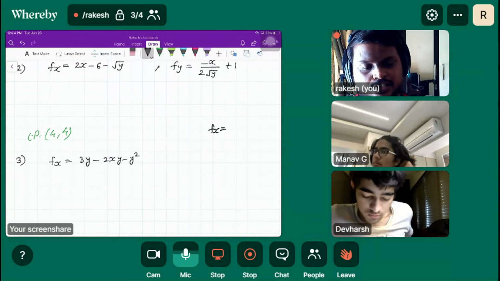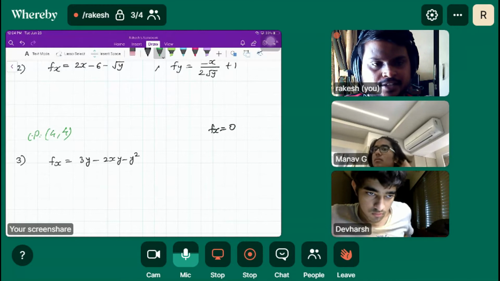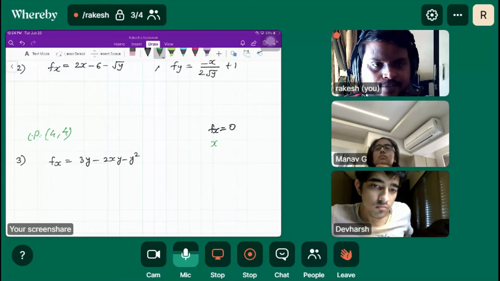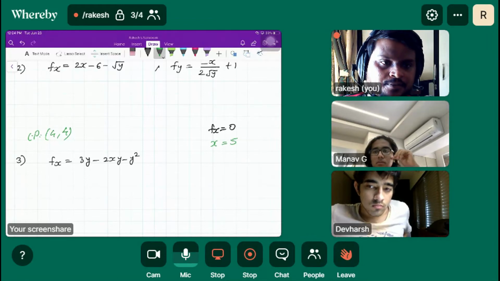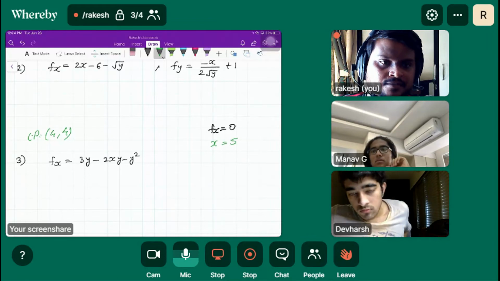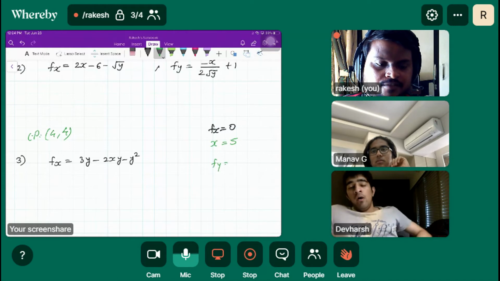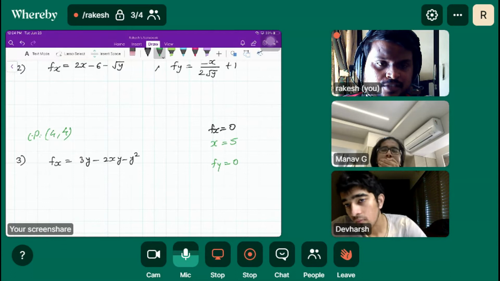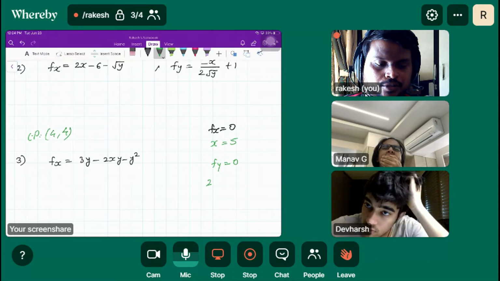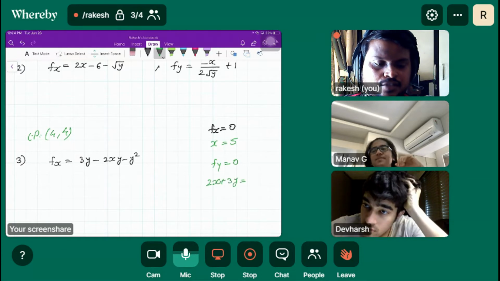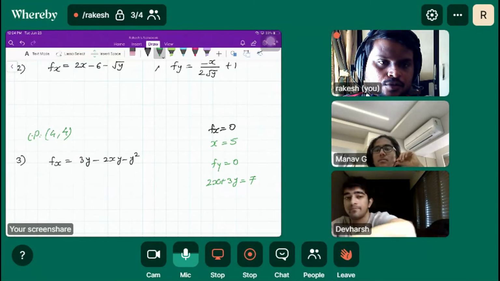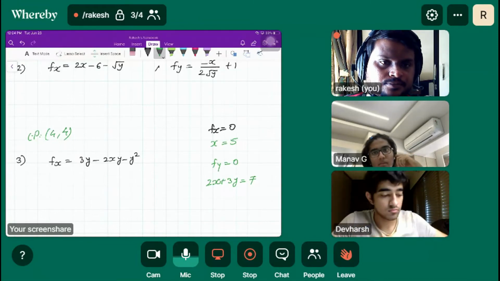Let me explain with an example. Suppose we set fx equal to 0 and get an x-containing term, so x is 5. And if we set fy equal to 0, which involves both variables x and y, say 2x plus 3y is equal to 7. So what are the critical points?